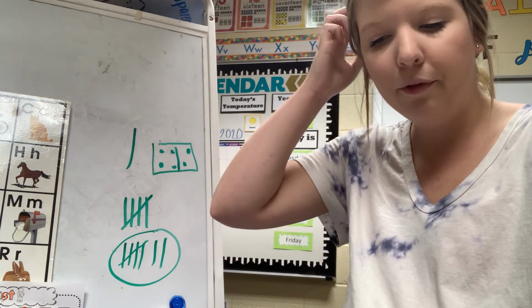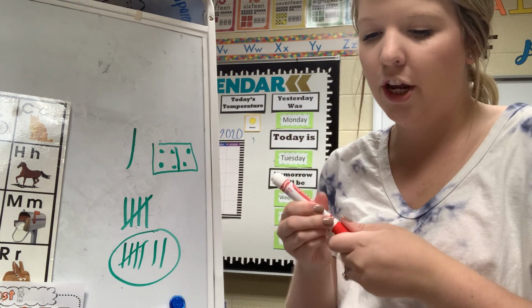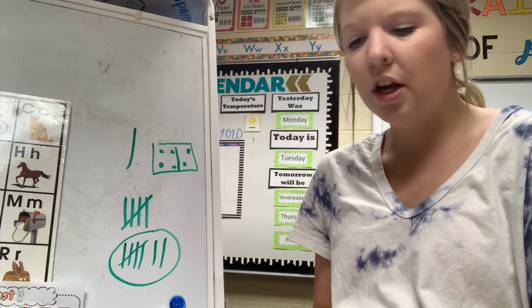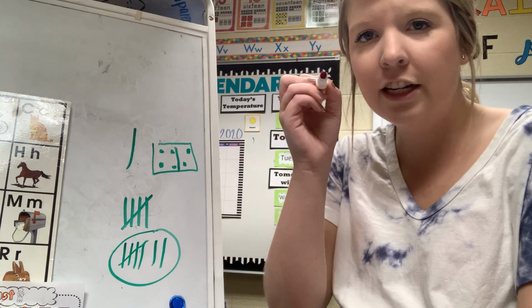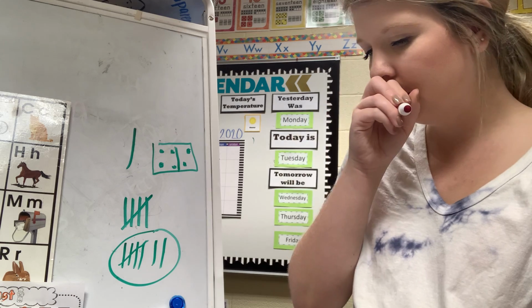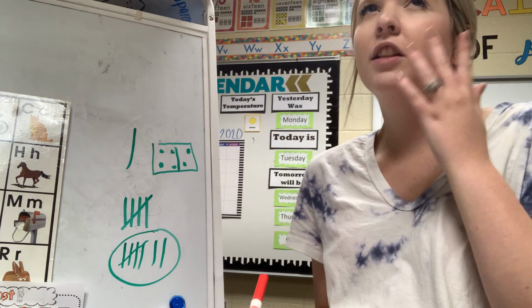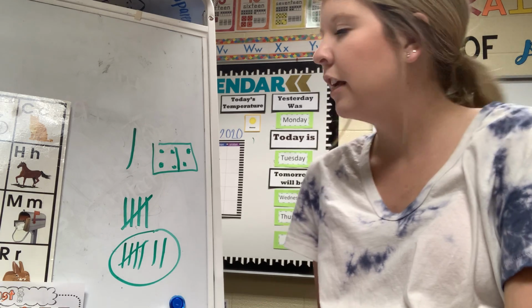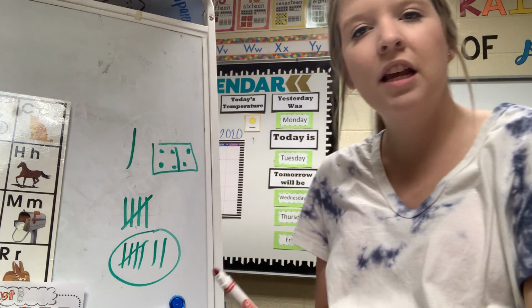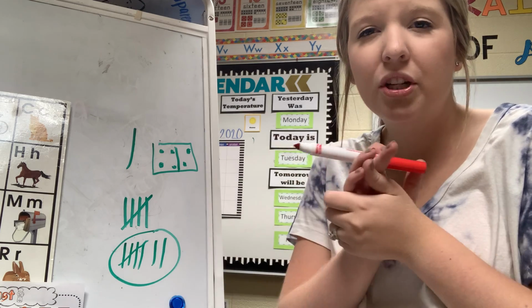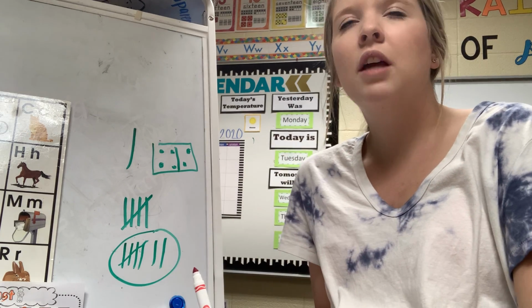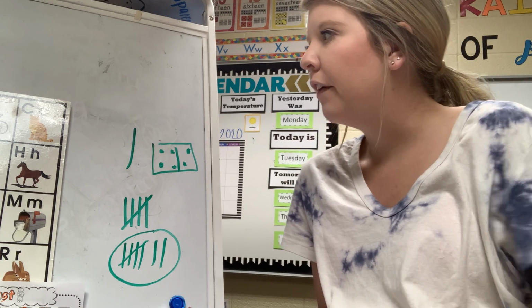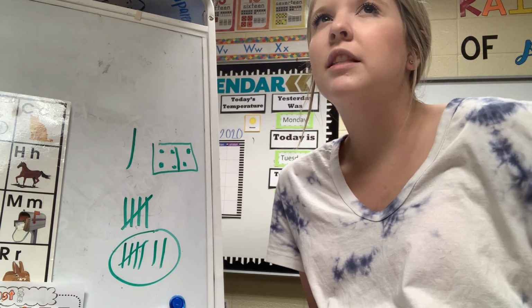So on our domino, it wants to know how to make a 7 on a domino. So if I'm going to make a 7, I need to do little dots. So the first thing I'm going to do is I've got to think in my head, what numbers can I put together to make 7? Do you see how there's numbers on both sides? So I have to have 2 different numbers that I can put together that would make a 7. So I need to think in my head of 2 different ways that I can make a 7.